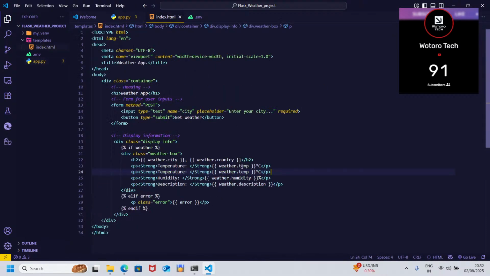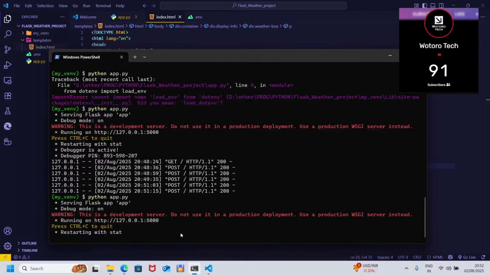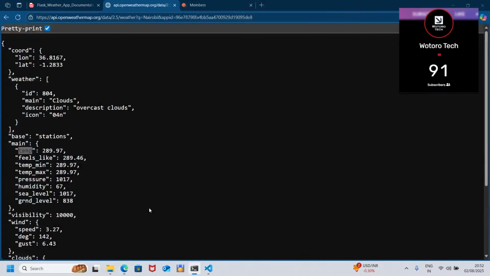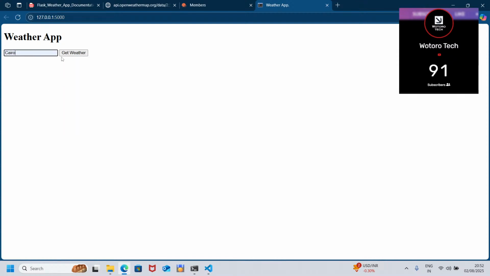Let's try these two, temperature and temp. See that it's still working. Yes, running. Boom! That is it. That was temperature.